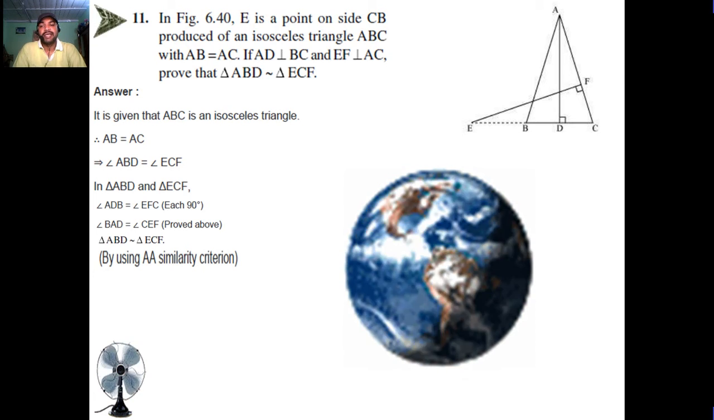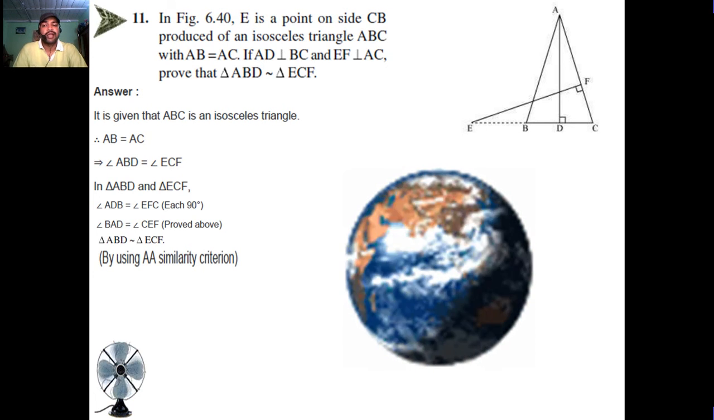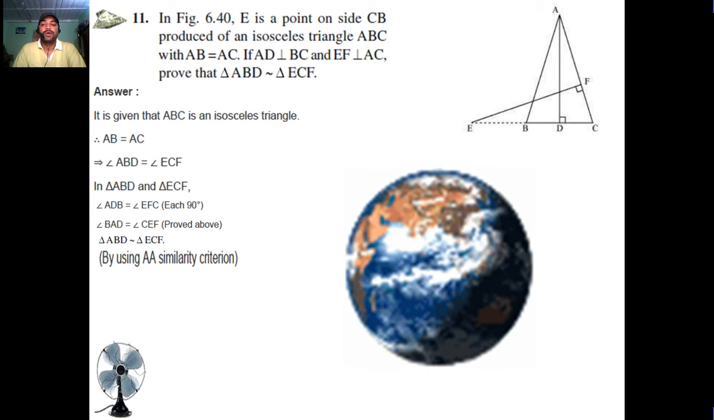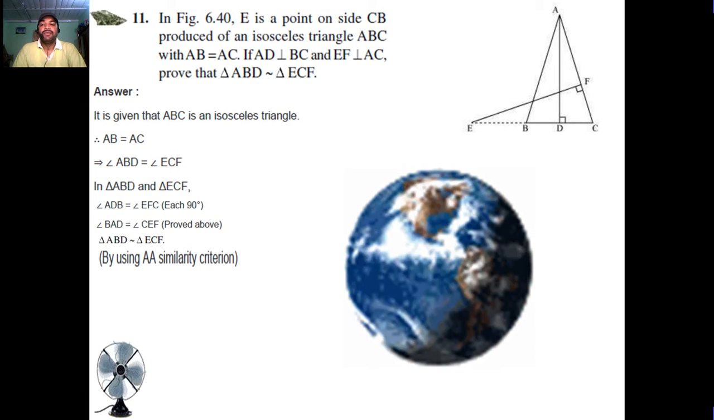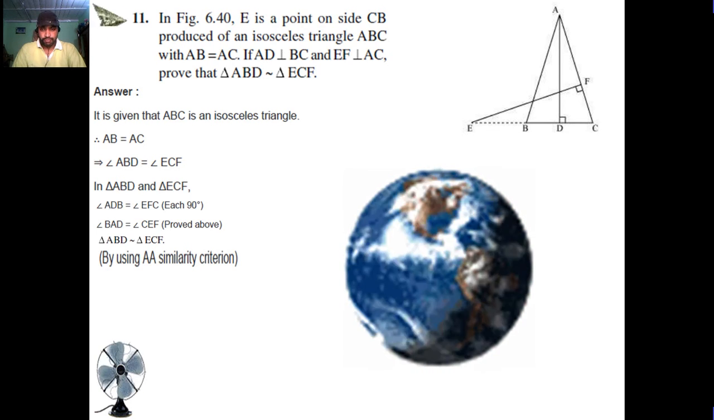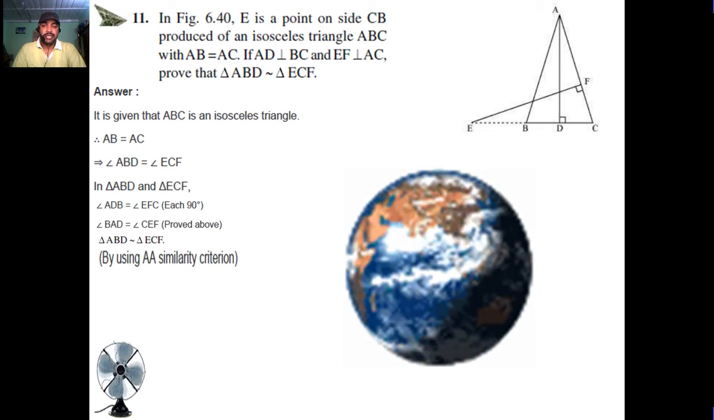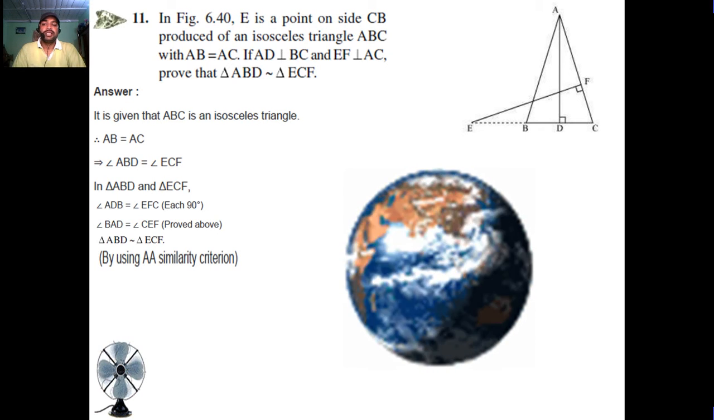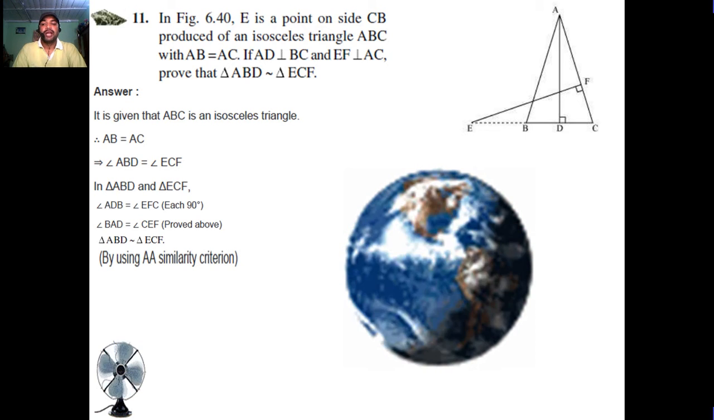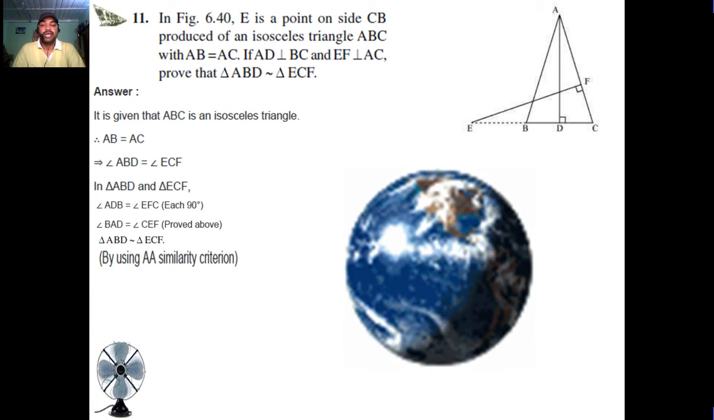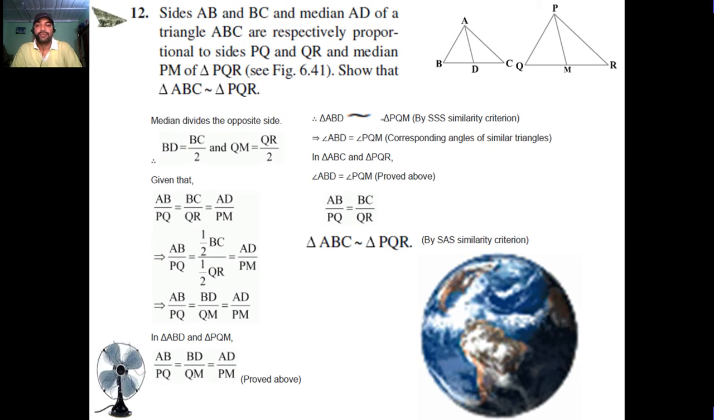Answer: it is given that ABC is an isosceles triangle, that is AB equal to AC. Angle ABD is equal to angle ECF. In triangles ABD and ECF, angle ADB is equal to angle EFC, each 90 degrees. Angle BAD is equal to angle CEF, proved above. Triangle ABD is similar to triangle ECF by using the AA similarity criterion.